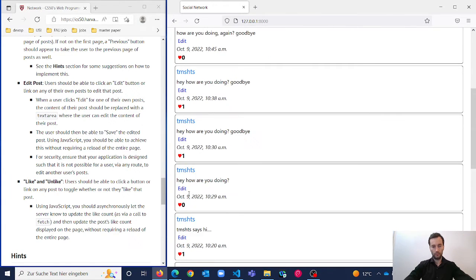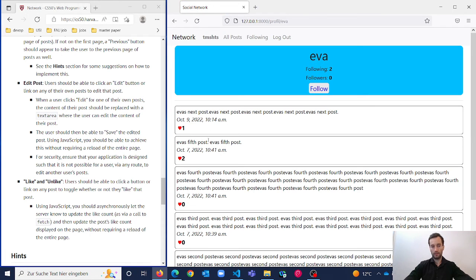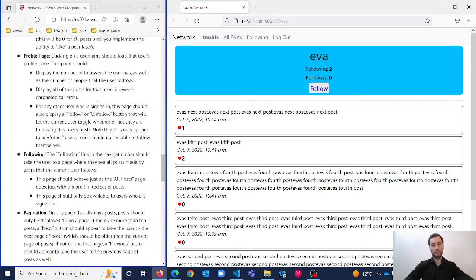And you can see here as well, I can like other posts as well. If I dislike, like, and I click, it's updated here as well. So everything is working, all the specifications.